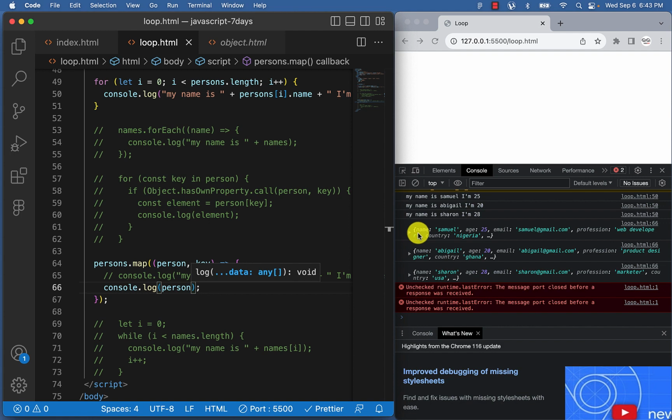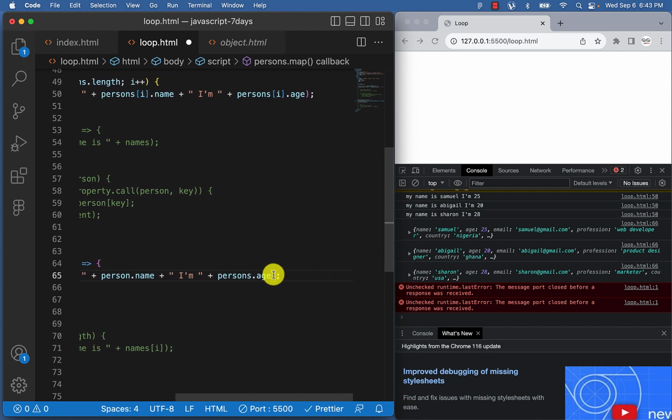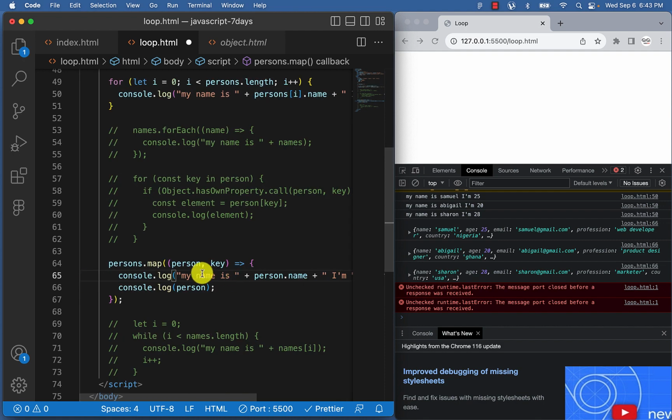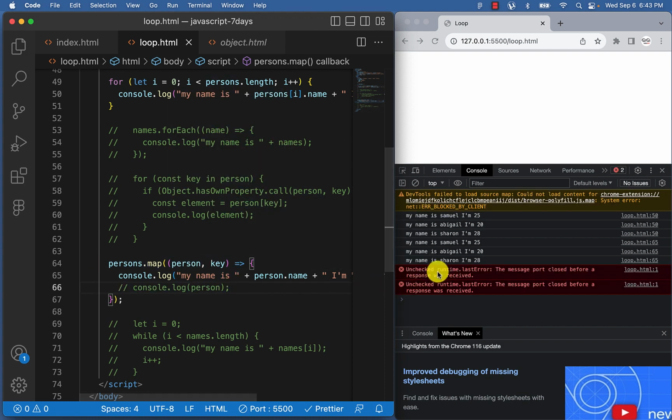So you see it here, person.name. All right, so I've seen the error, the mistake I made. I went to say persons instead of person, right? So it should be person, this one that is inside here, not persons. Let me comment this one out so you see it again.